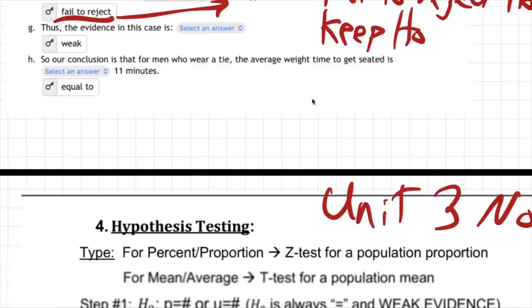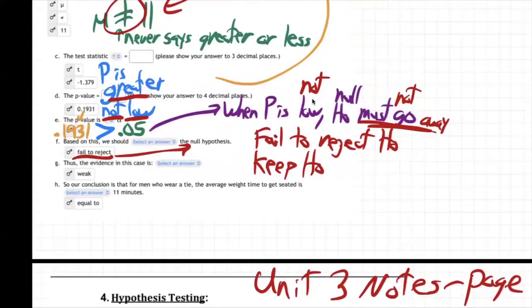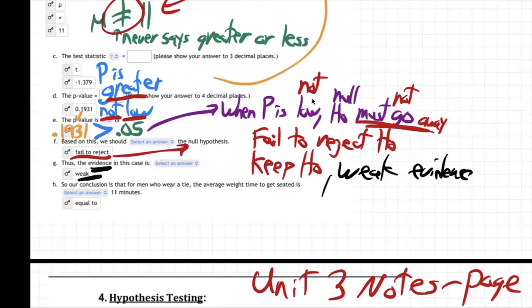So let's go back. Keep the null, weak evidence. Right here, weak evidence. Okay, and now, what does that mean in the end? So our conclusion is that for men who wear a tie, the average wait time to get seated is equal to 11 minutes? Is that true?